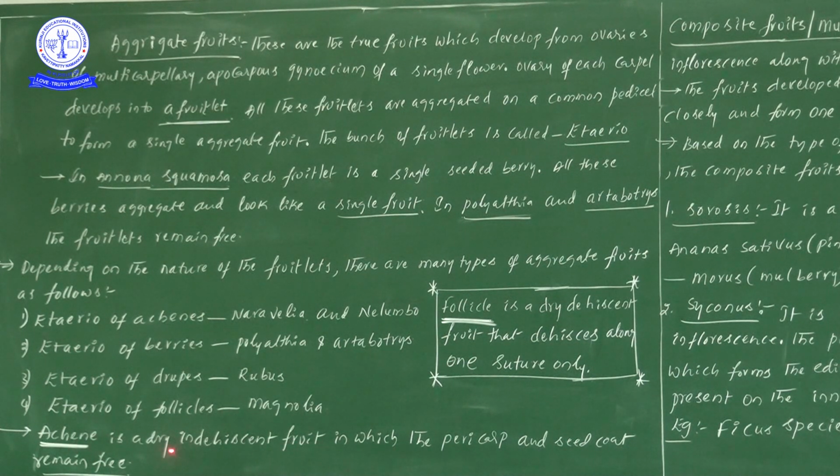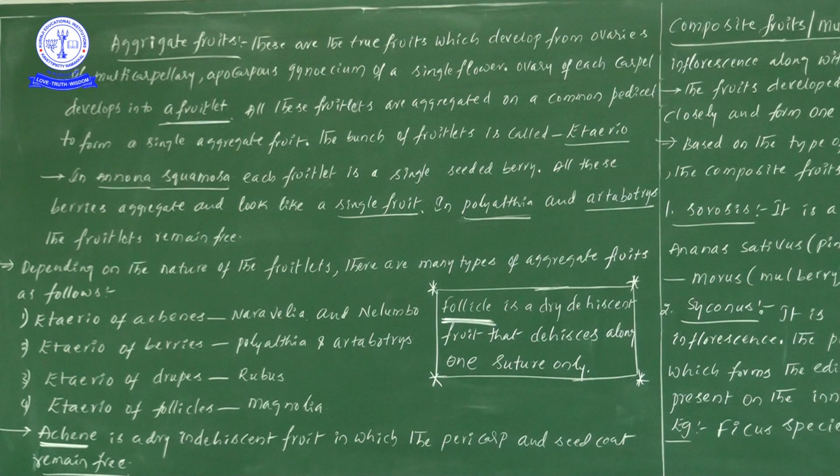This particular achene is a dry indehiscent fruit in which the pericarp and the seed coat remain free. So here the pericarp as well as the seed coat remain free. As we have seen in the previous video, in a nut we saw the pericarp and seed coat.